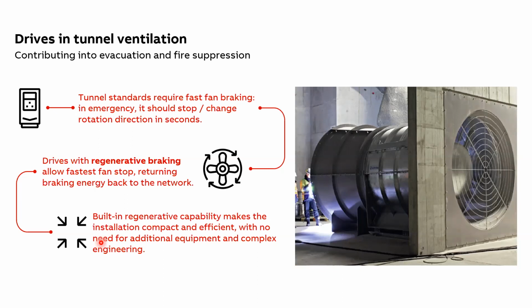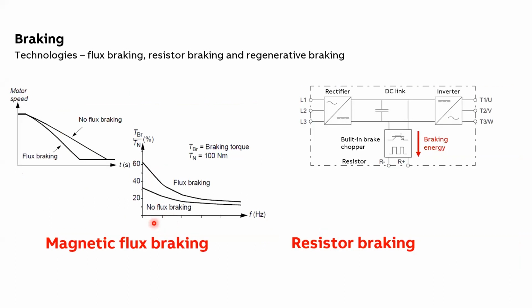In case of brake resistors, you have to ensure air conditioning of the cabinet where the drive is installed, and of course it causes higher project cost, both investment cost as well as operational cost, because you have to ensure cooling of the cabinet where the drive and brake resistor are installed. As I mentioned, in case of a brake resistor and brake chopper arrangement, your braking energy is dissipated in the form of heat.